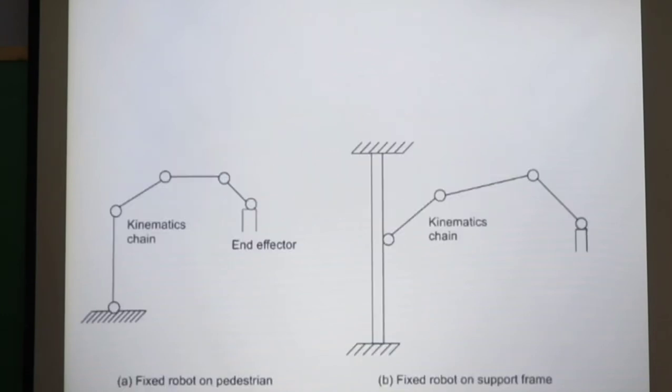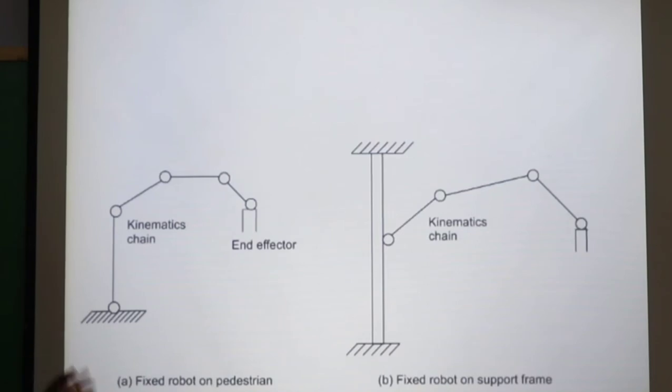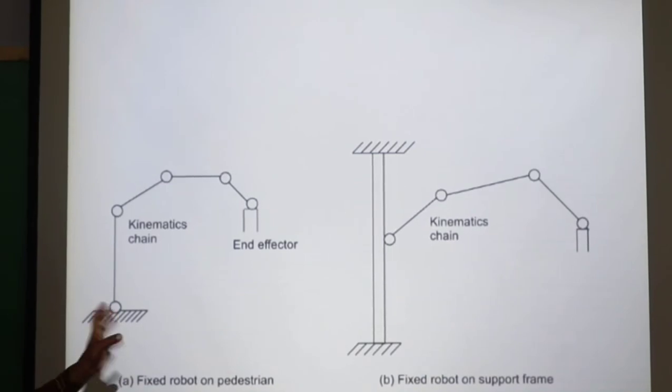Next slide. According to the structural capability, here this diagram shows us the fixed robot on pedestal and fixed robot on support rail. As you see, the base of the robot is fixed and the other end is the manipulator. And to the end of the manipulator is connected the end effector.